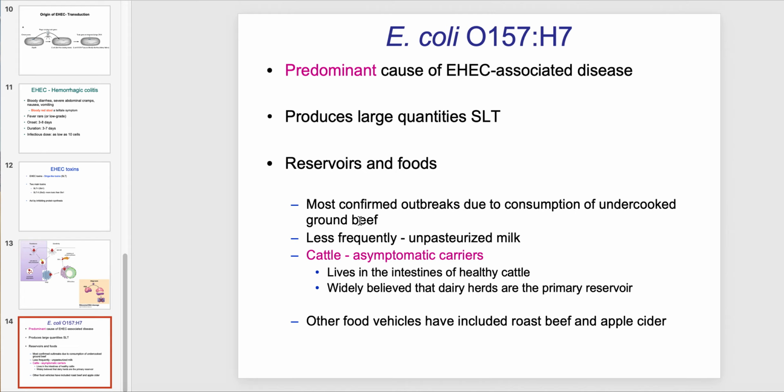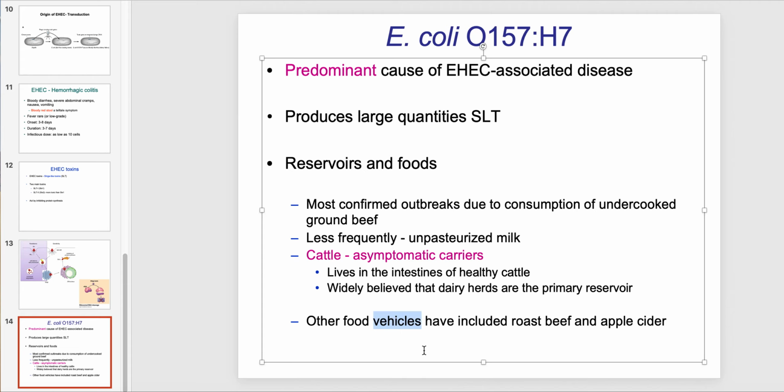Like I gave you the example before of EHEC and the bean sprouts. And then other vehicles include roast beef and apple cider. And when I use the term vehicle in an epidemiological sense, I mean anything like food, water, soil, so it's a medium of some kind, as opposed to a fomite, which is an inanimate object.